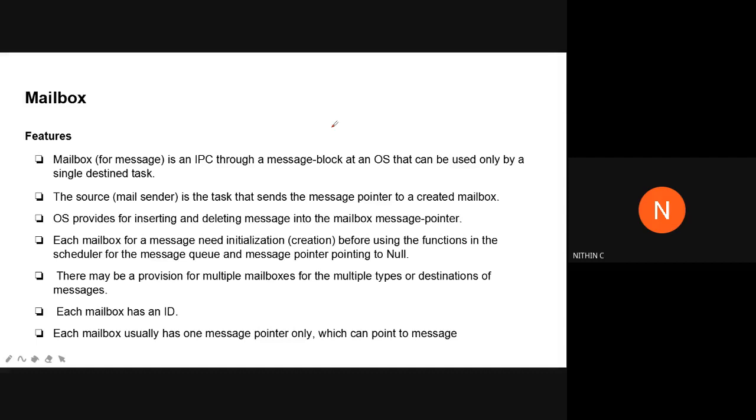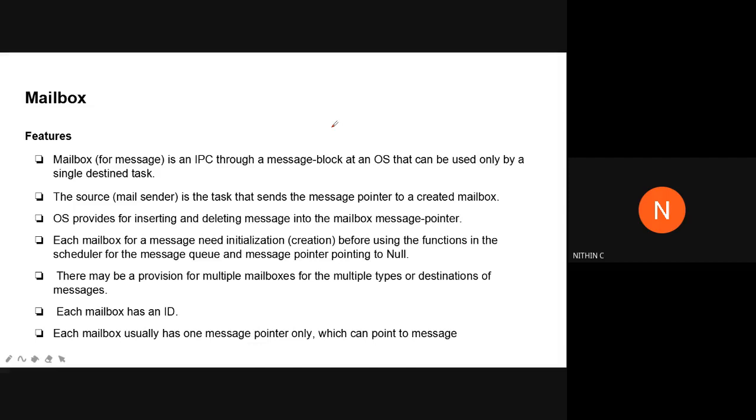But if we simply write a letter and post it in the mailbox, it won't reach the destination. For that, we need to specify the destination address. A similar kind of approach can be seen in the mailbox also.